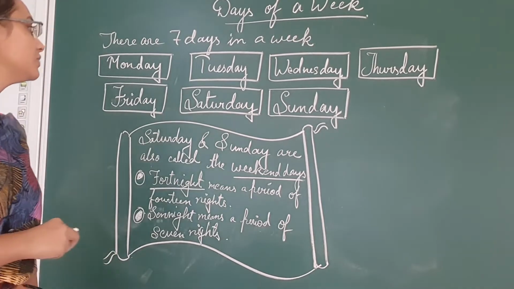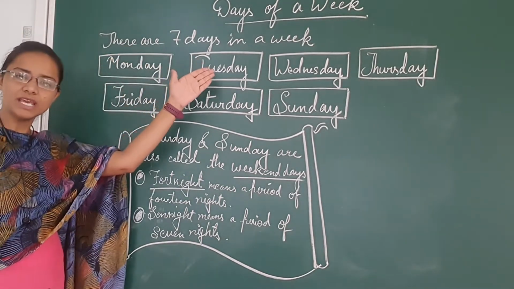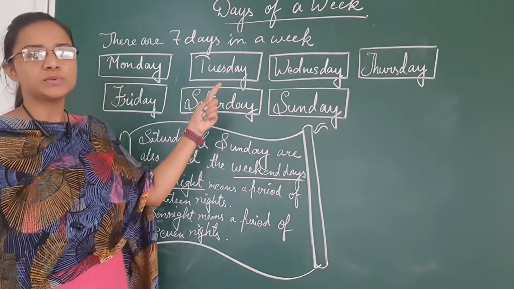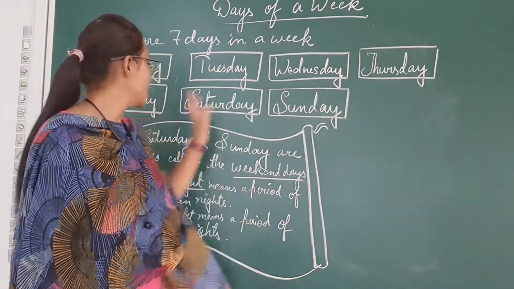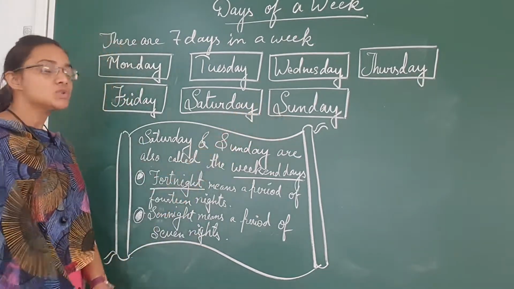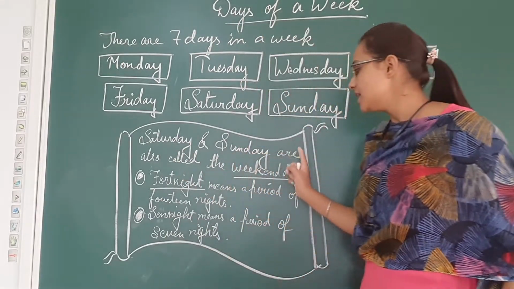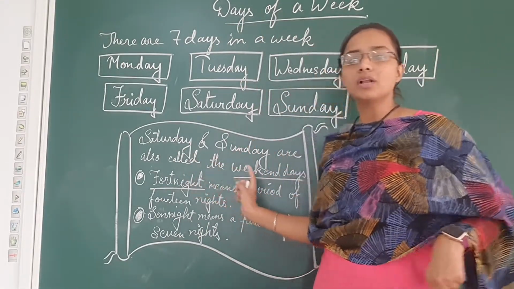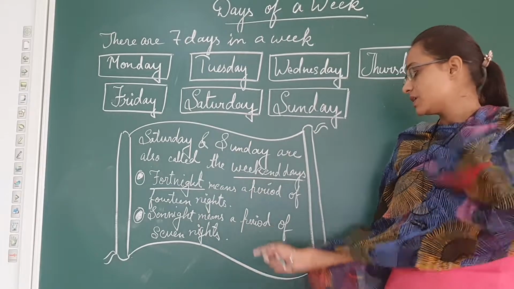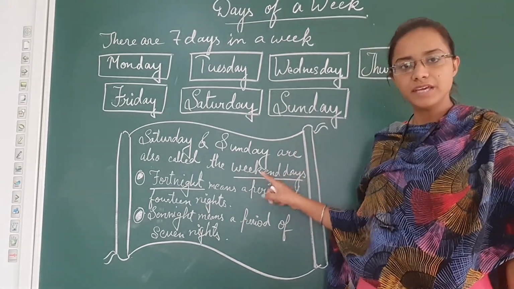So students, we already know that there are 7 days in a week: Monday, Tuesday, Wednesday, Thursday, Friday, Saturday and Sunday. Did you know that Saturday and Sunday are also called the weekend days?